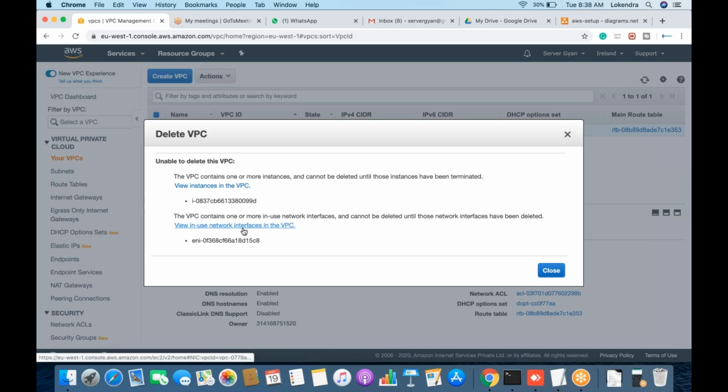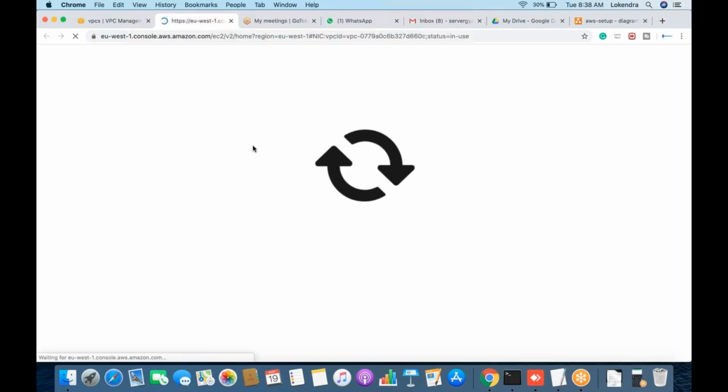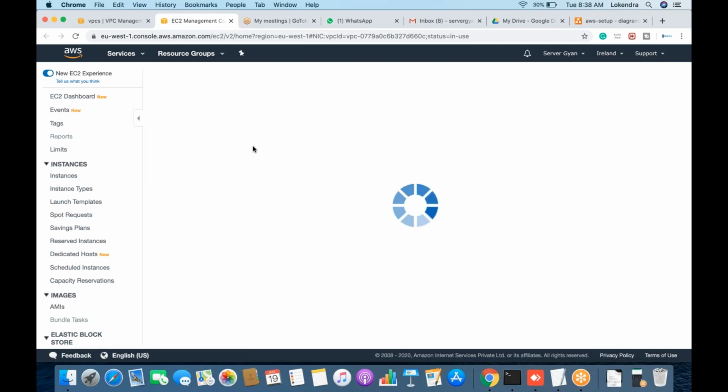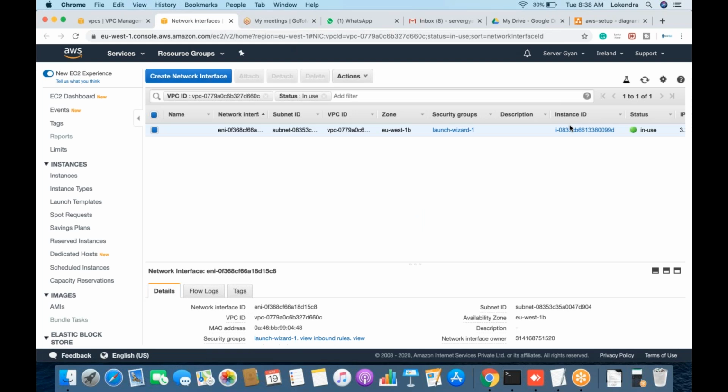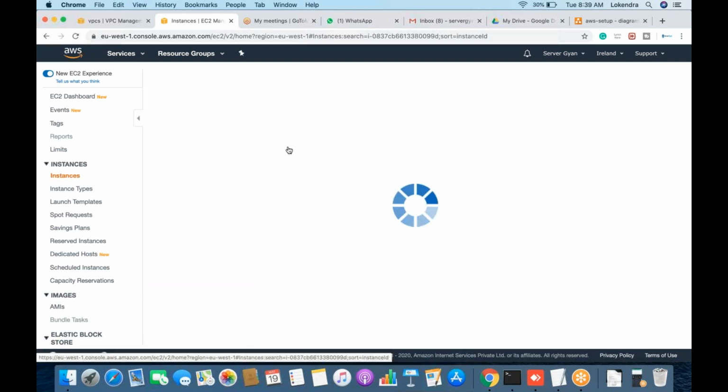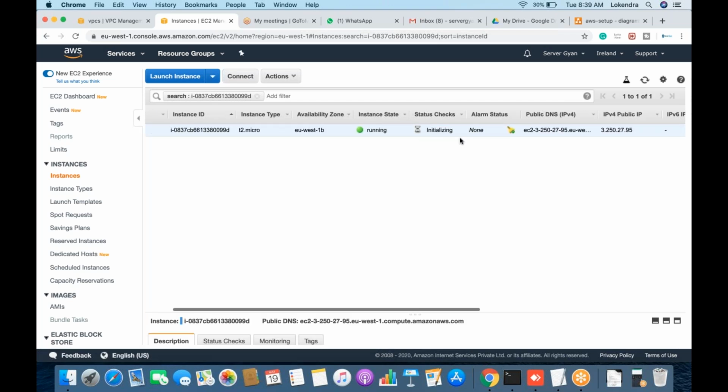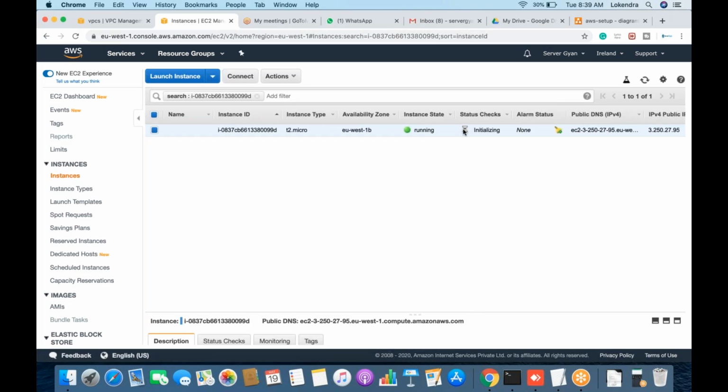This is the particular interface which is associated with that EC2 machine. If any of the resources are running within the environment, this interface is associated with the instance ID, and that is the instance ID which we created only 2 minutes ago.